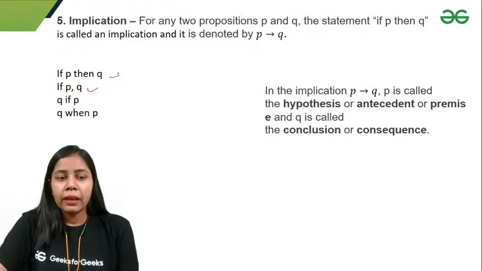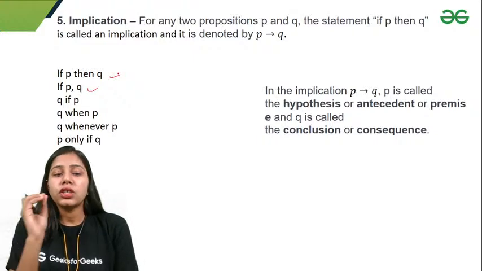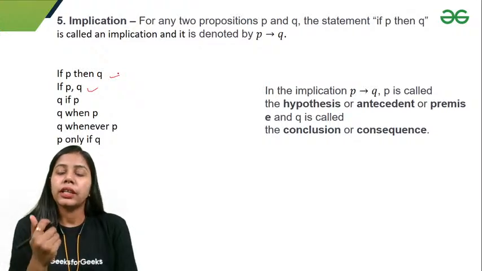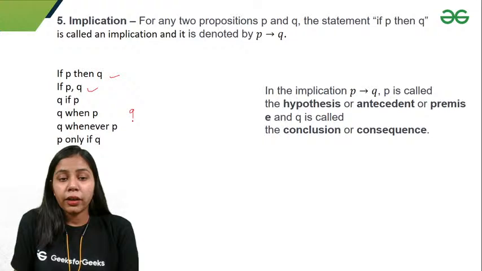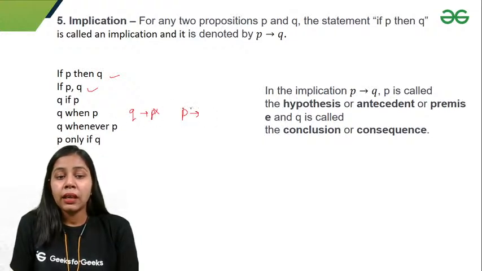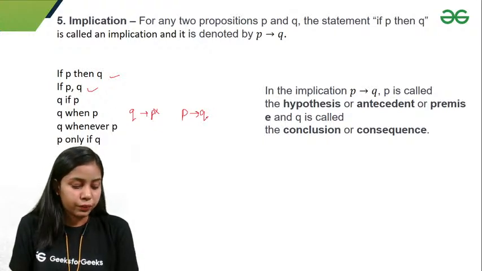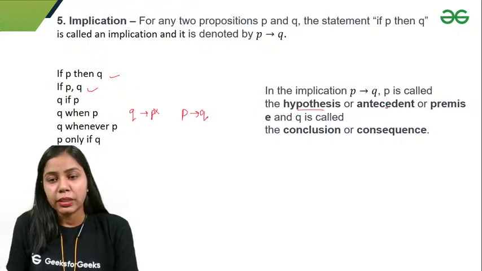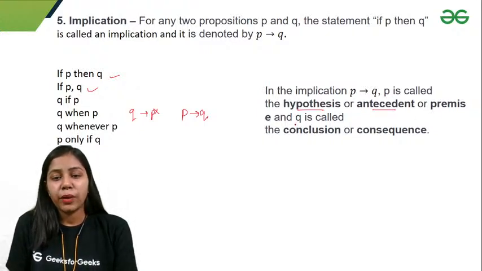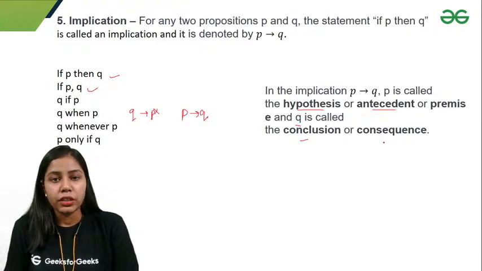Q if P, Q when P, Q whenever P, P only if Q. You just have to remember all these terms, because it might happen that in a question they ask Q when P. Then you cannot write Q implies P. That will be wrong, right? Q when P means P implies Q. In this implication, P implies Q, P is called the hypothesis, antecedent or premise, Q is called the conclusion or consequence.